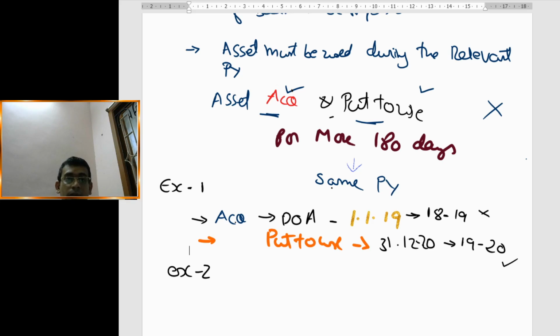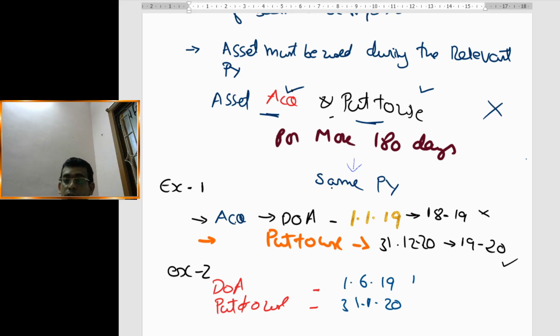Example number 2. Let us take the date of acquisition and the date of put to use. Let us consider the date of acquisition is 1st June 19 and the date put to use is 31st January 20.